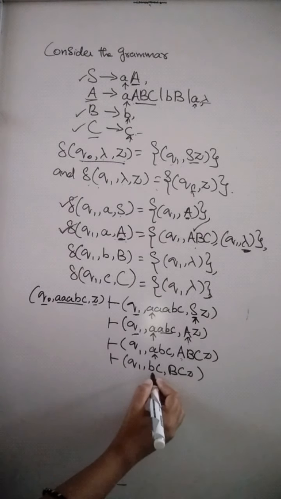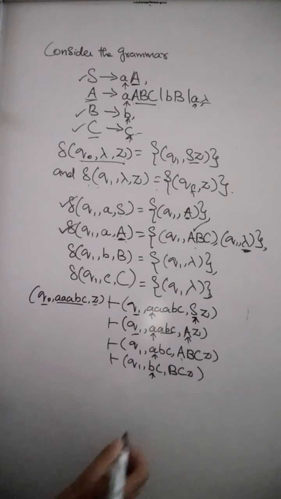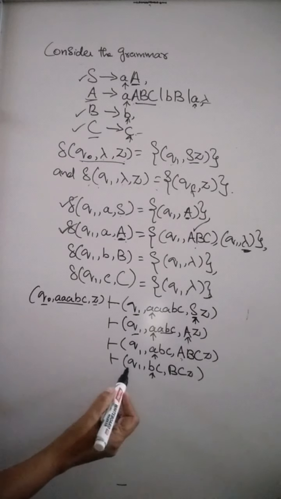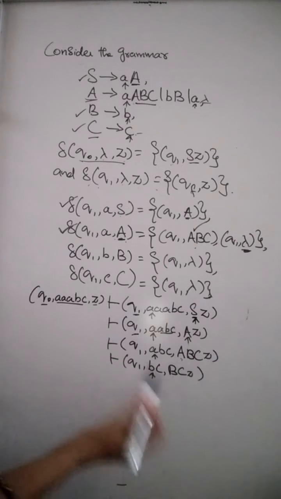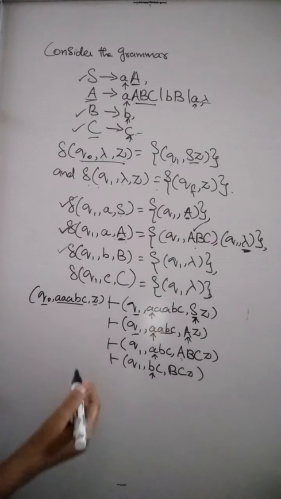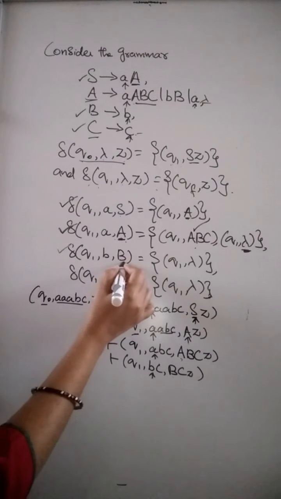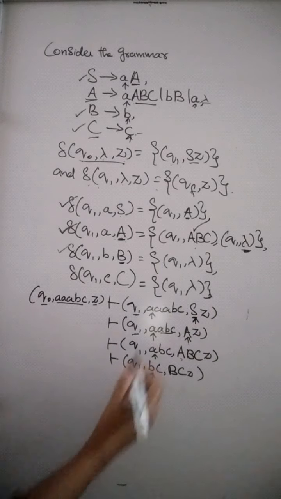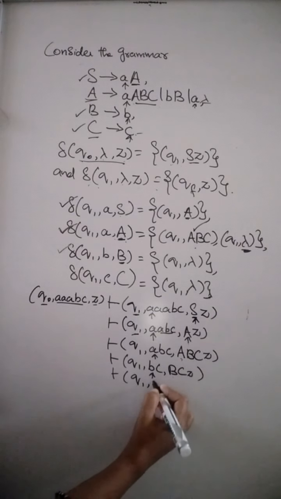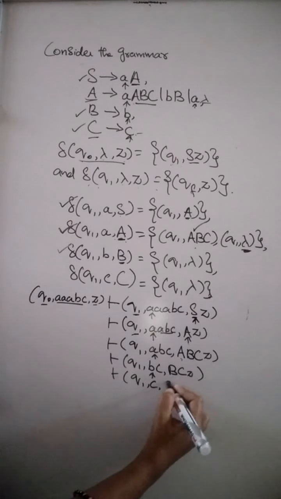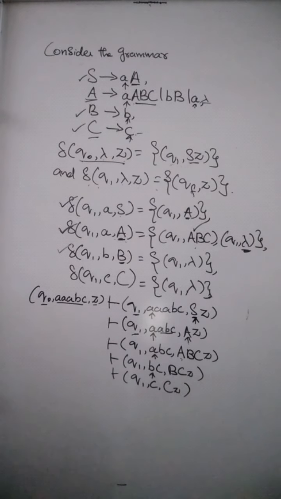Next, the input symbol to be processed is B. So I have to check for the transition del of Q1 comma B comma non-terminal B. Here I have that transition, where B is replaced by the empty string. So we can write it as Q1 comma C comma CZ.